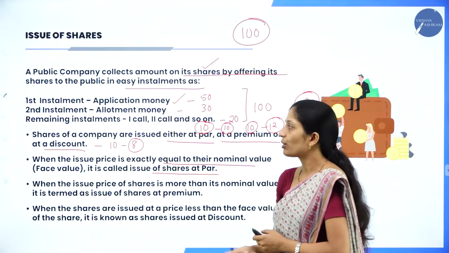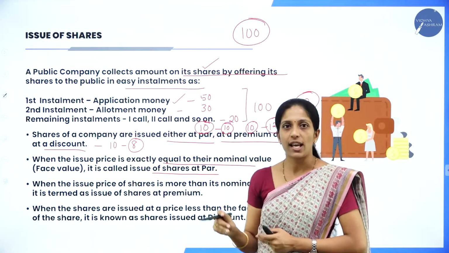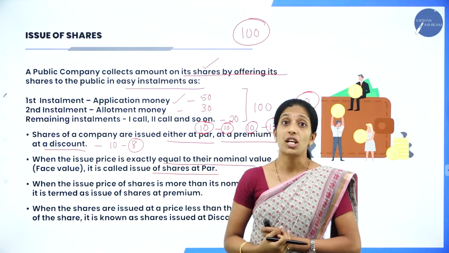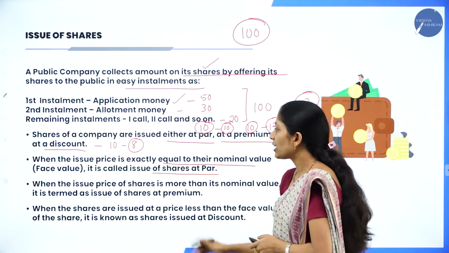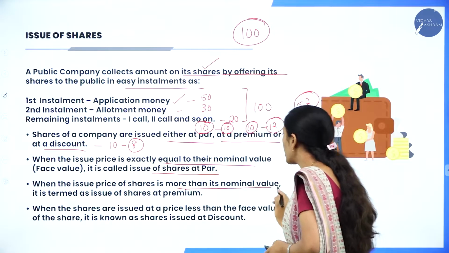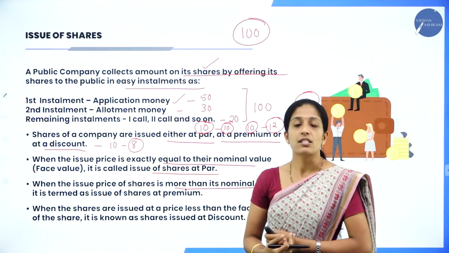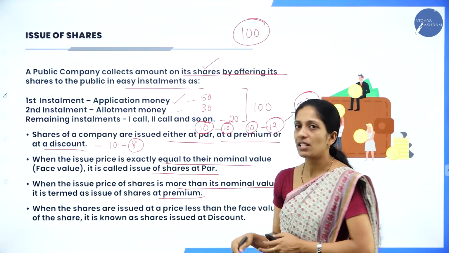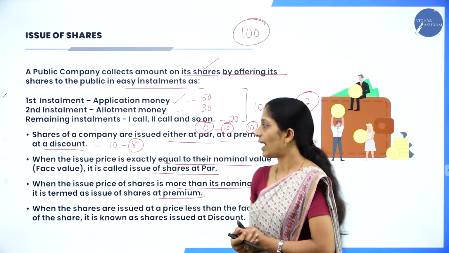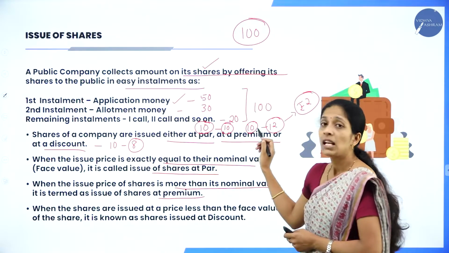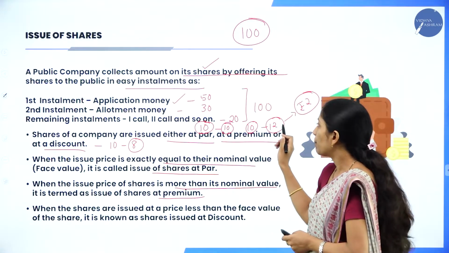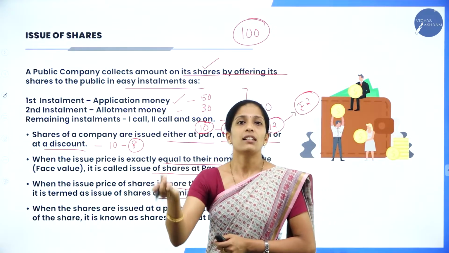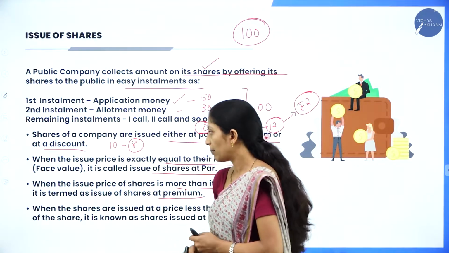So I have already told you, if the 10 rupees share is issued at rupees 10 only, then it is called as issue of shares at par. So when the issue price of shares is more than the nominal value, then it is termed as what? Issue of shares at premium. So premium means what? More than the nominal value. So if you see the example here, the share value is rupees 10, but they are going to issue at rupees 12. So that more than the nominal value is called as premium.